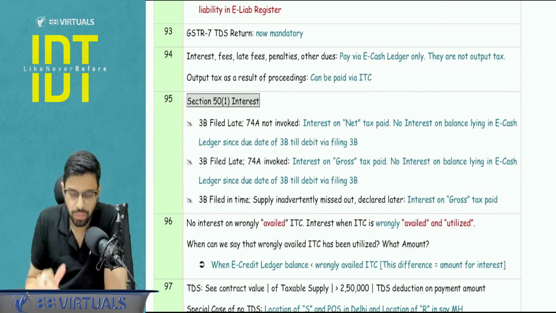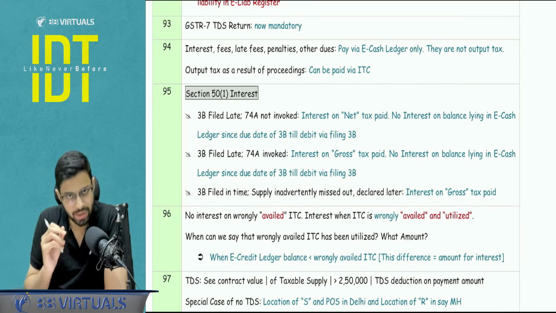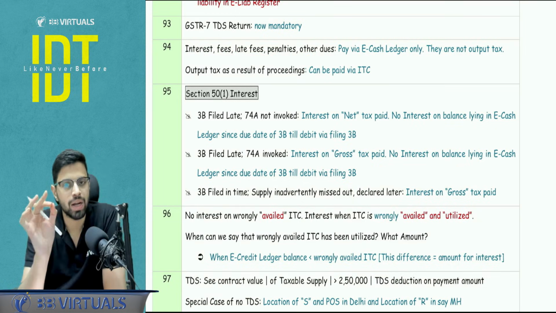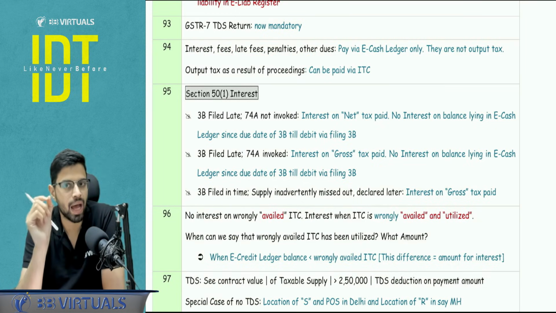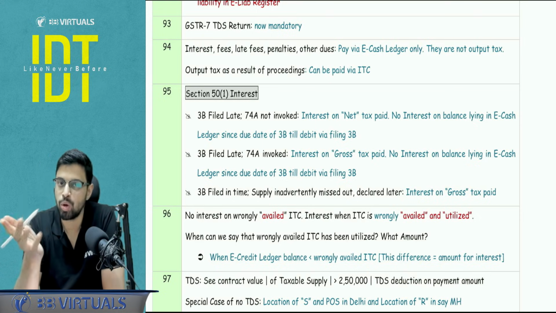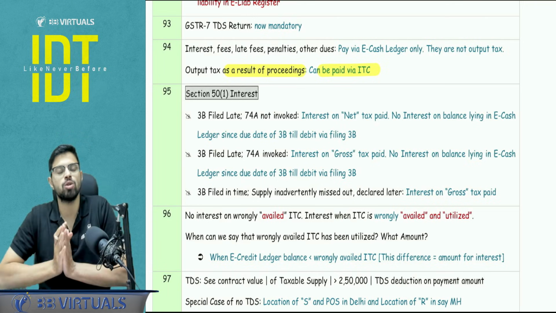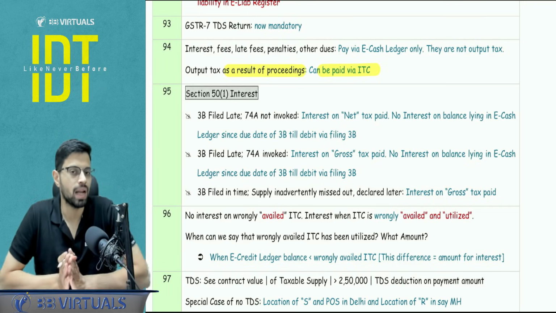Pay attention to it. Earlier it was not mandatory. So nil return, if there is no deduction, you have to file. Interest, fees, late fees, penalty, all other dues, you have to mandatorily pay via the e-cash ledger because they are not output tax. ITC I can use to pay output tax. The output tax can be as a result of the proceedings also. It's fine. I can still use my ITC to pay because technically it is still an output tax.